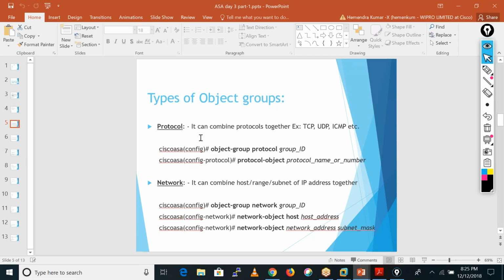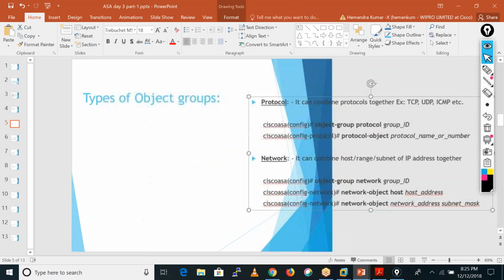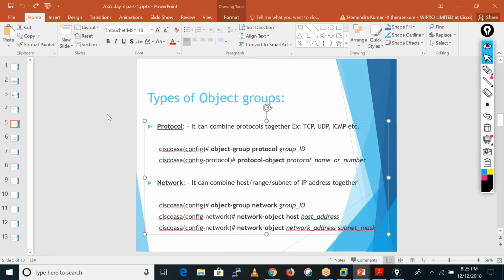Okay, so here we have the types of object groups. We have the protocol type of object group. In this kind of object group, we can define our services like TCP, UDP, ICMP, IP, GRE, SMTP.